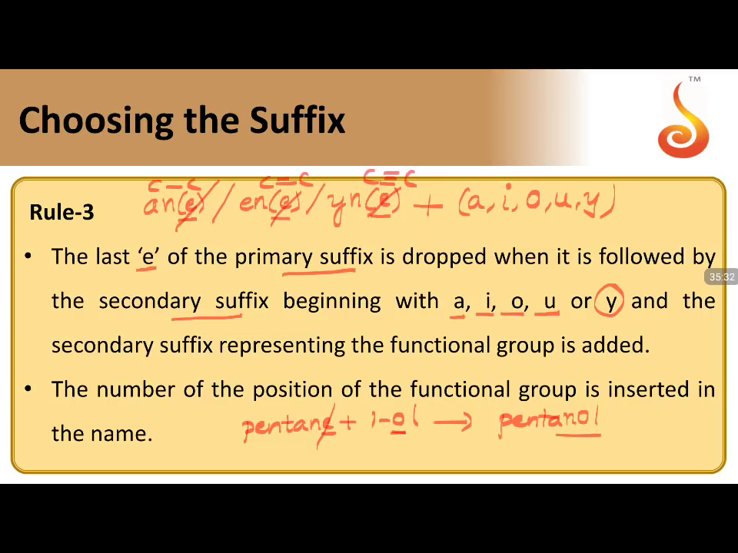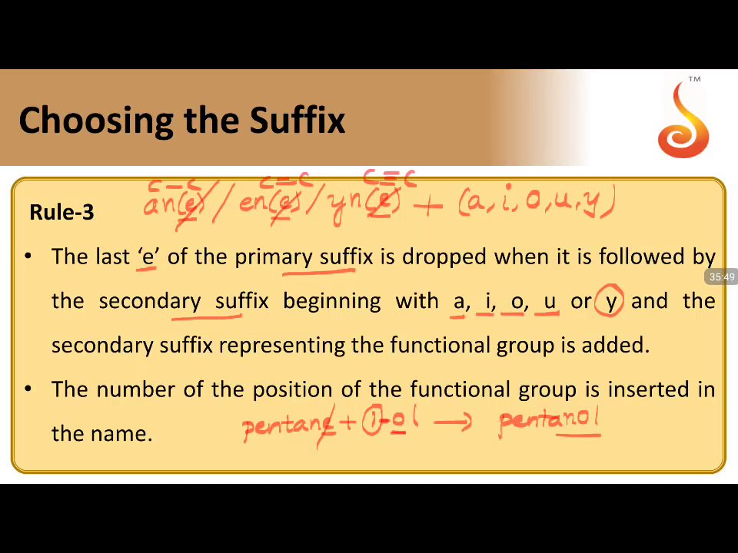The number of position of the functional group is inserted in the name. Your number of position has to be written before the name of the functional group, not in the beginning or at the end of the name of the compound. So inside only it should be. So that is one of the IUPAC nomenclatures.